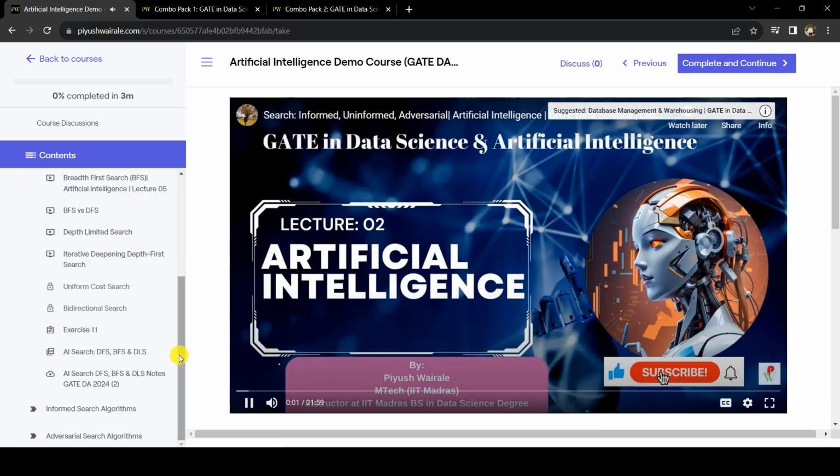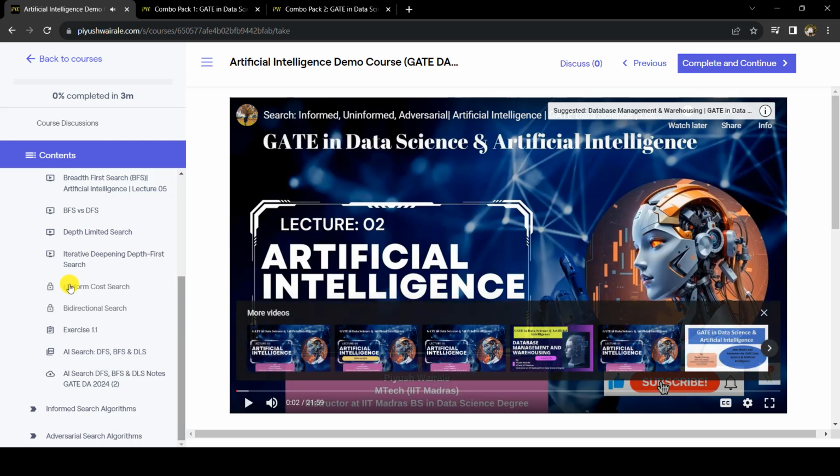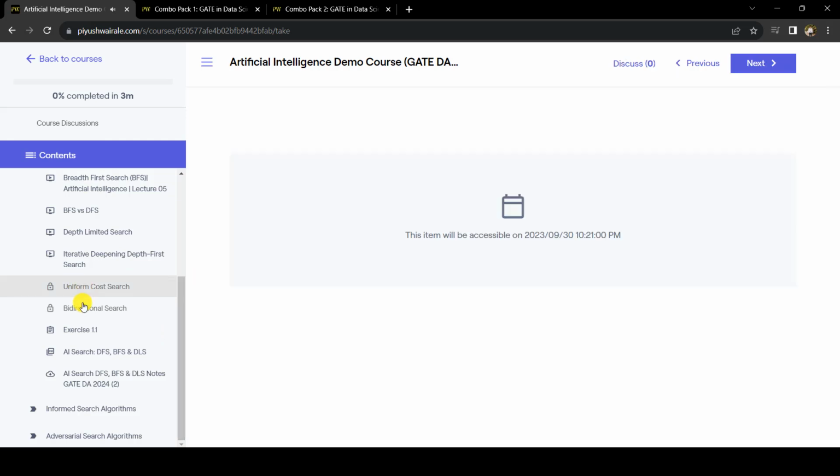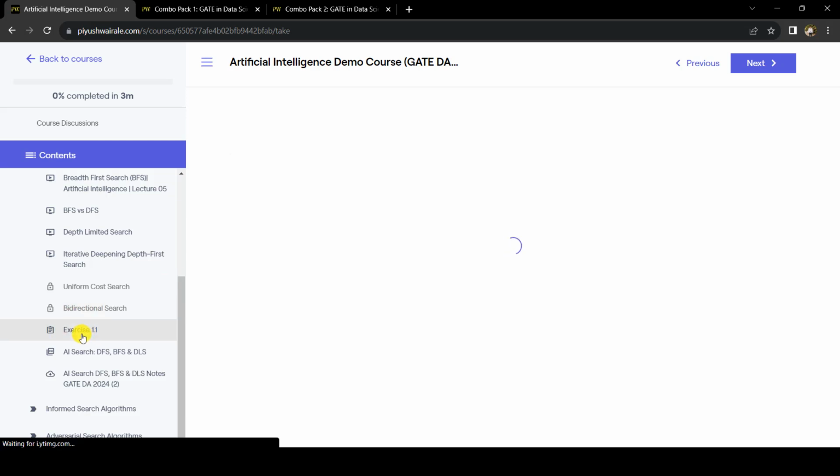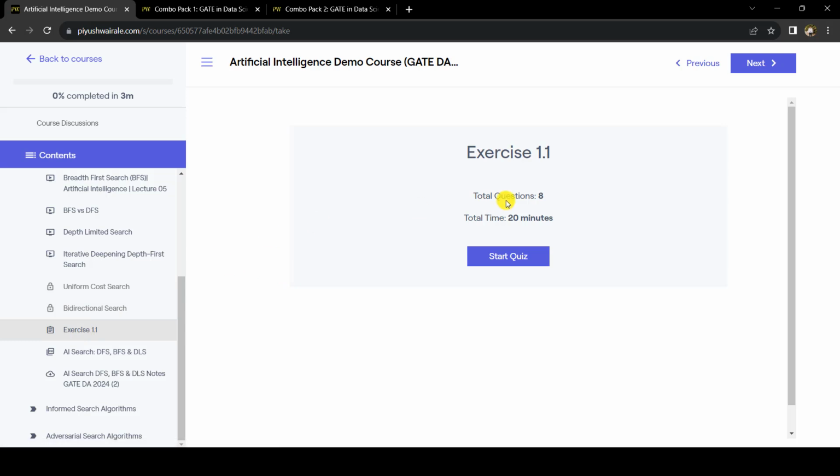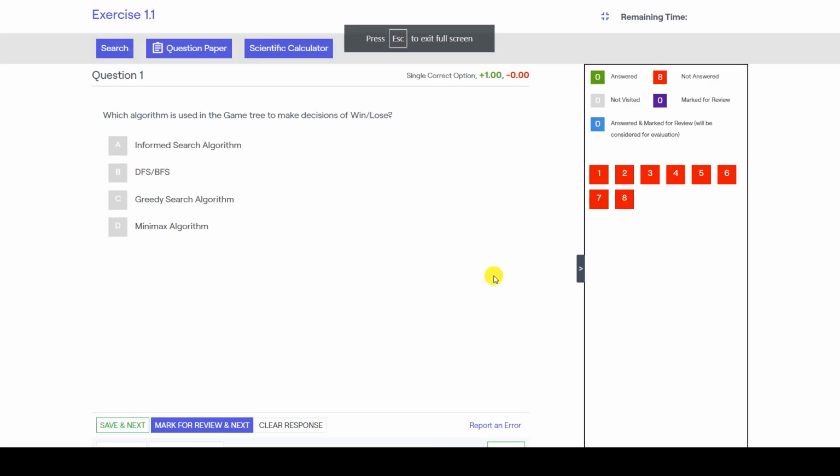Lectures will be there, tutorials will be there, and here you can see some content is locked because we are going to release it after a specific date. Then we have the exercise, that is 1.1. Exercise means test. A topic-wise test series is there, that is the exercise. For this one, we have 8 questions and the time is around 20 minutes. So let's start the quiz.